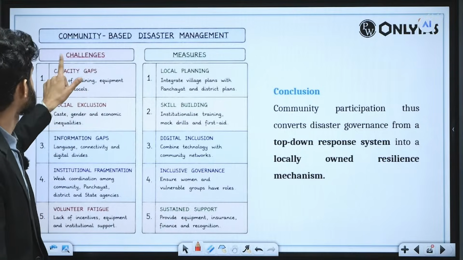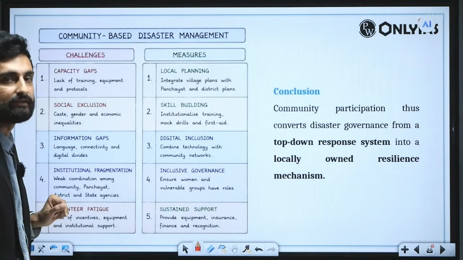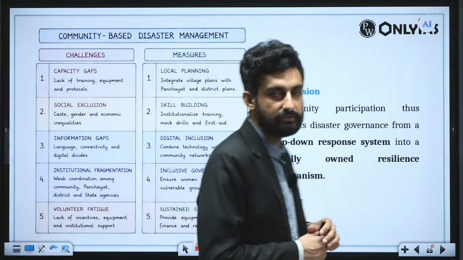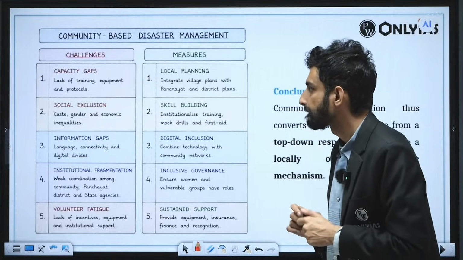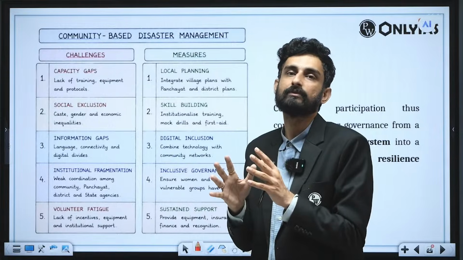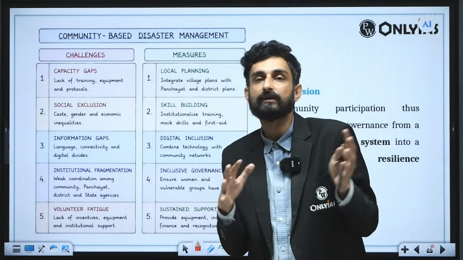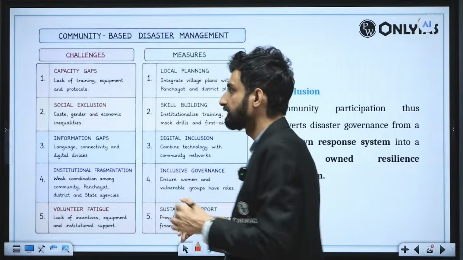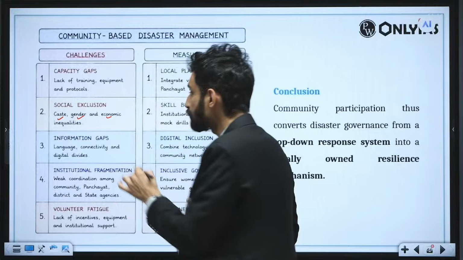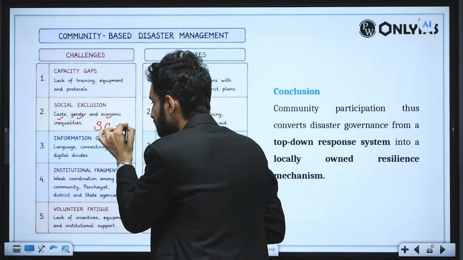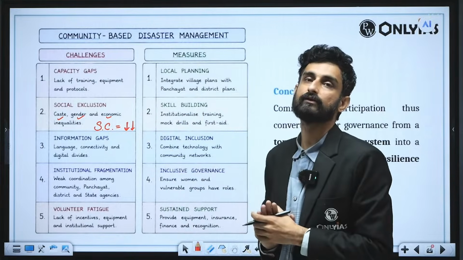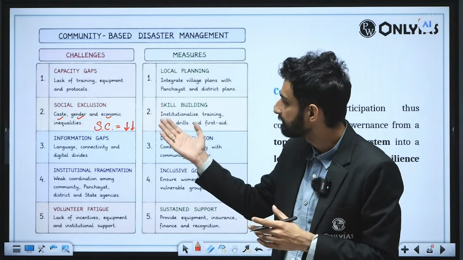What are the challenges? Capacity gaps: there is a lack of training, equipment, and protocols distributed to the locals in the context of a disaster. Then social exclusion is there. Largely the people of a specific caste and community participate, and they exclude other parts of society, and therefore there is social exclusion on the basis of caste, gender, and economic inequalities. That means social capital is less in the Indian setting. And if social capital is less, the effectiveness of disaster management policy and recovery will be weak.